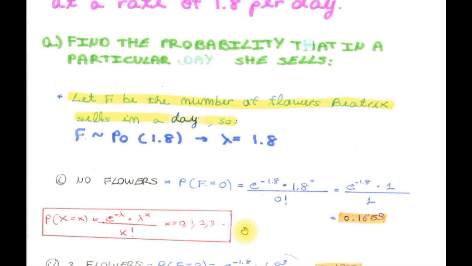Therefore, the probability that f is 0 is equivalent to e to the power of minus 1.8 times 1.8 to the power of 0 divided by 0 factorial. That equals 0.1653 to 4 decimal places for a more accurate result.